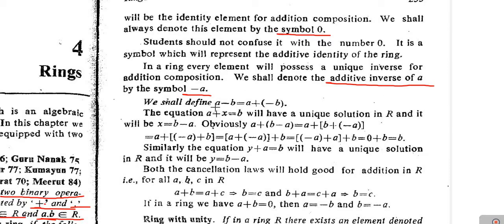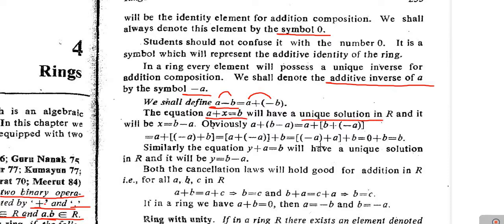And we have a - b, which is nothing but the summation of a with -b. -b means the additive inverse of b. So in rings, by -b we mean the additive inverse of b. So addition of a with the additive inverse of b, meaning addition of a and -b, we simply write as a - b.